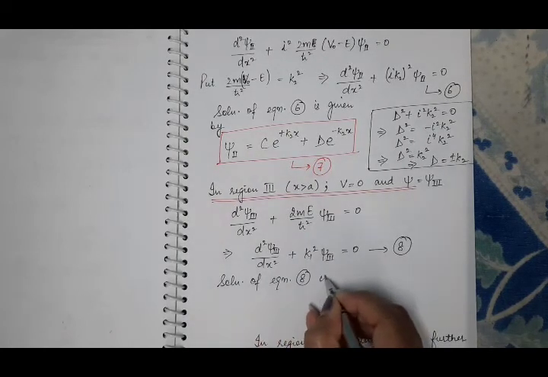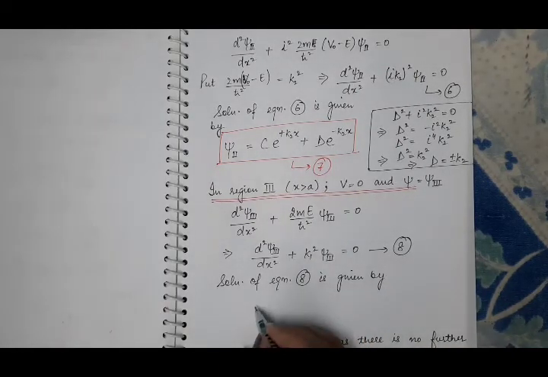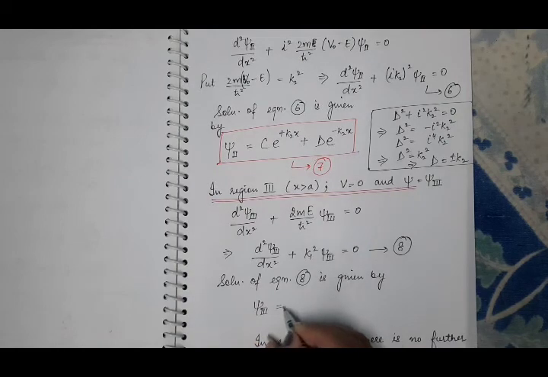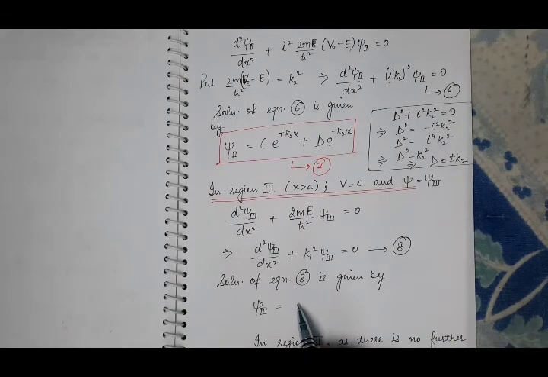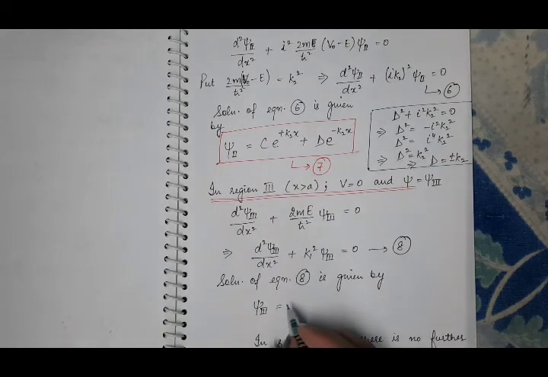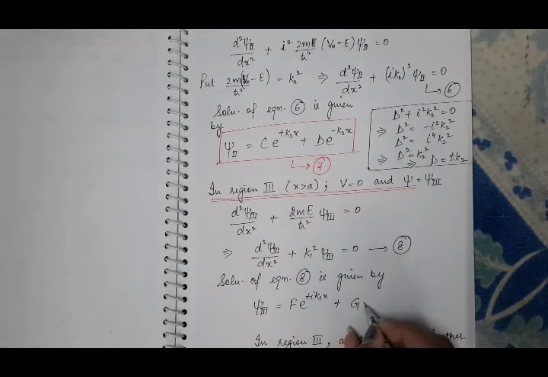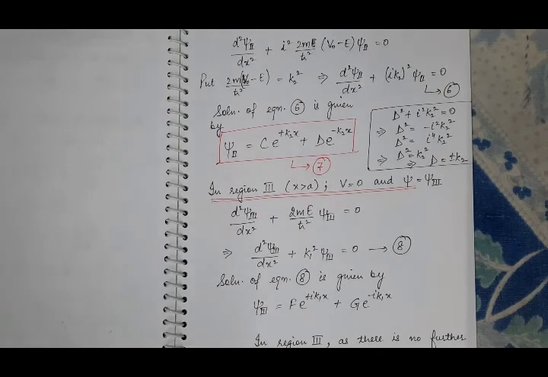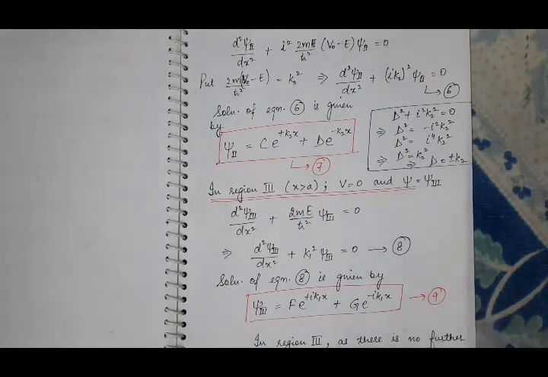So the solution of equation 8 is given by psi 3 equal to C, D. Now here we cannot write E, because E is the energy of the particle. So we will write the amplitude as F: F e raised to power plus iota k1x plus G e raised to power minus iota k1x. So this is the solution of equation 8 in region 3rd, and suppose this is equation 9th.